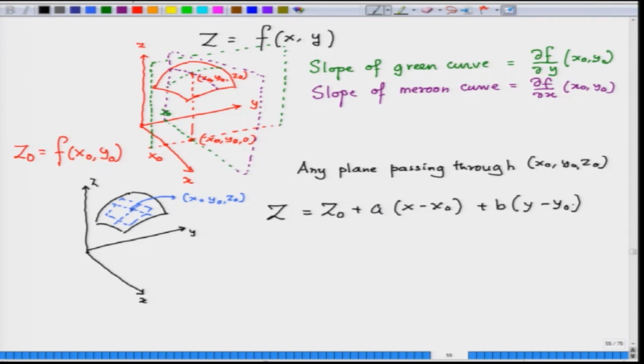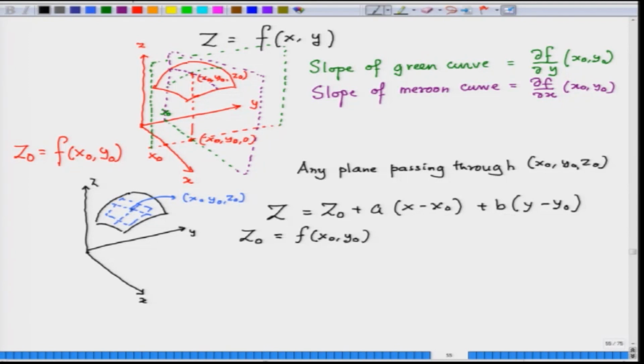Now, z naught is nothing but f of x naught, y naught, that you know. The point x naught, y naught, z naught is a point lying on the surface. What is a and b? That is what we have to find out.